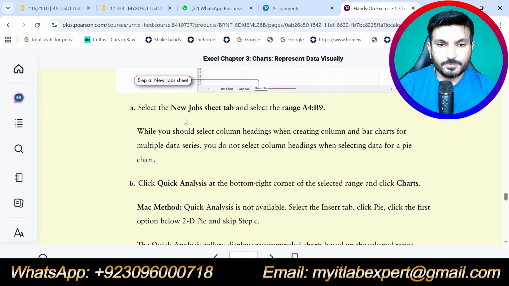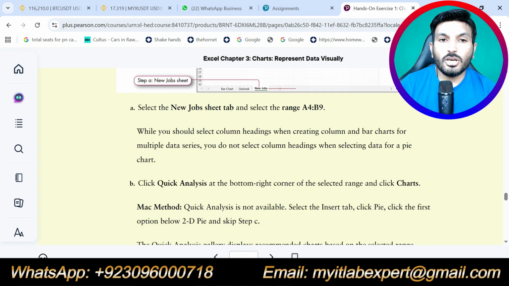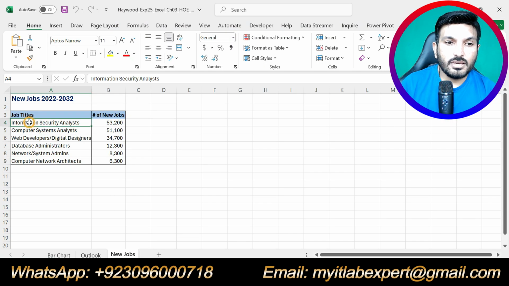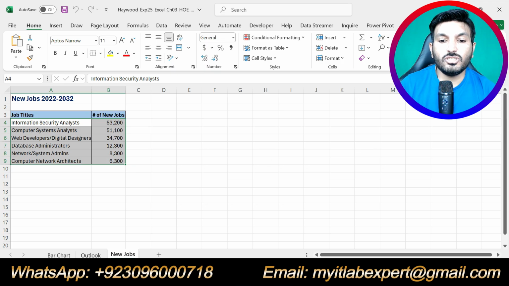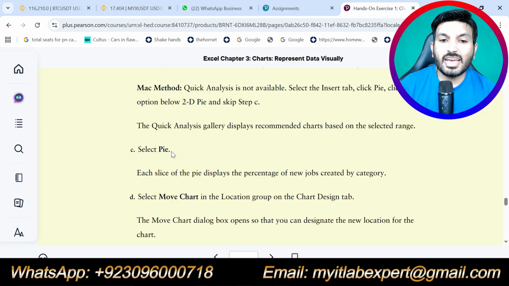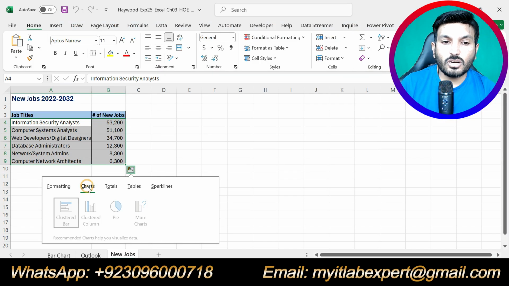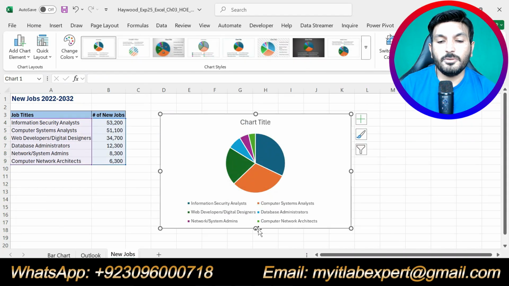Part A is saying select the new job sheet tab. We are supposed to move to the new job sheet tab, and we are supposed to select A4 up to B9. Select this range. Then click quick analysis at the bottom right corner of the selected range and click charts, and we are supposed to select pie chart. So this is the quick analysis. Click charts and select pie chart. Okay. So we have inserted a pie chart based on this range.